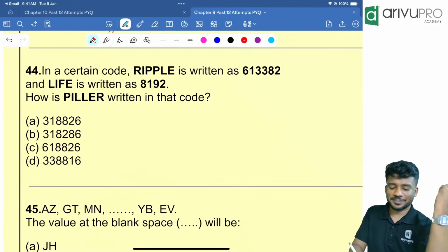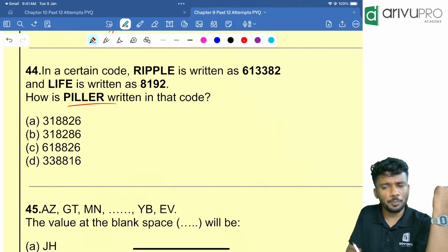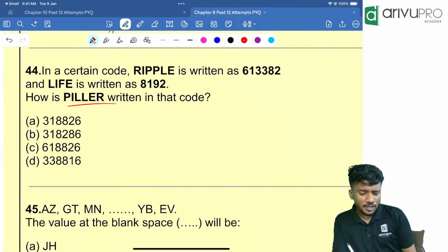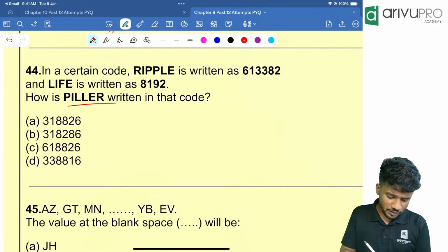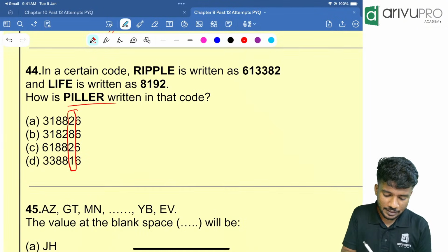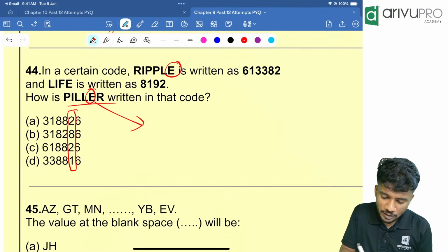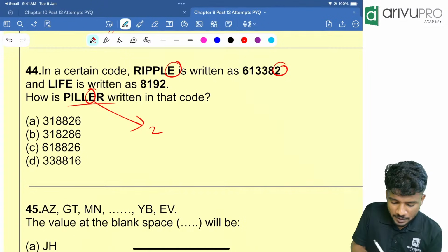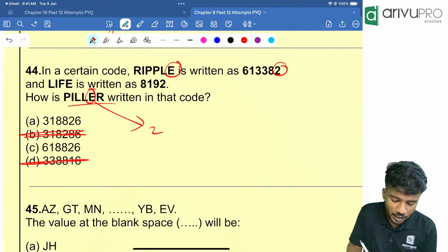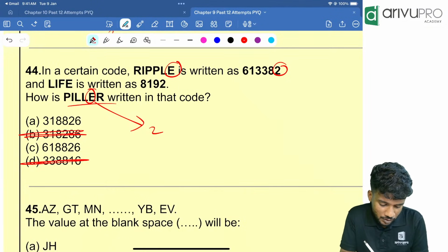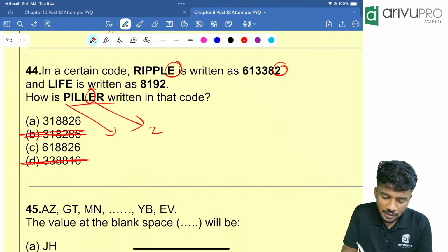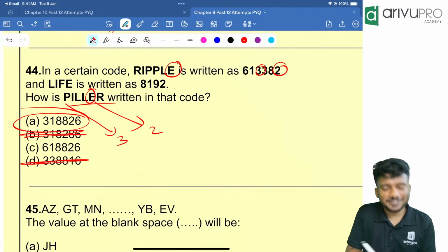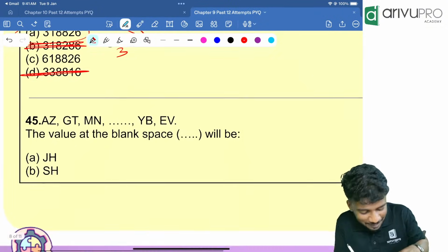Again, the question based on ripple is repeated, but here they ask for pillar. It's a very easy question. First, I'll check the second last letter, E. E is 2 here. That means options B and D are wrong. Now I will check the first letter, P. P is nothing but 3. So option A is your answer. Very easy, right? Next one.